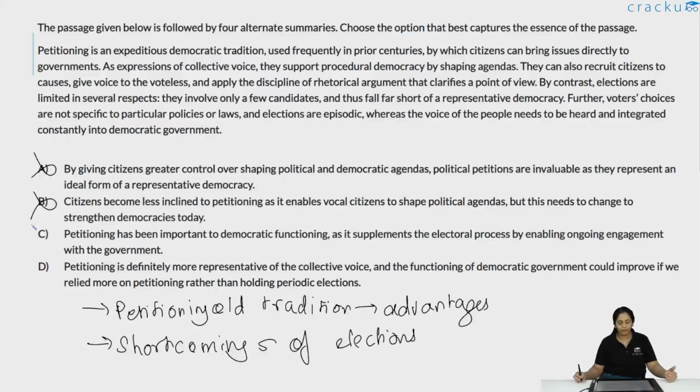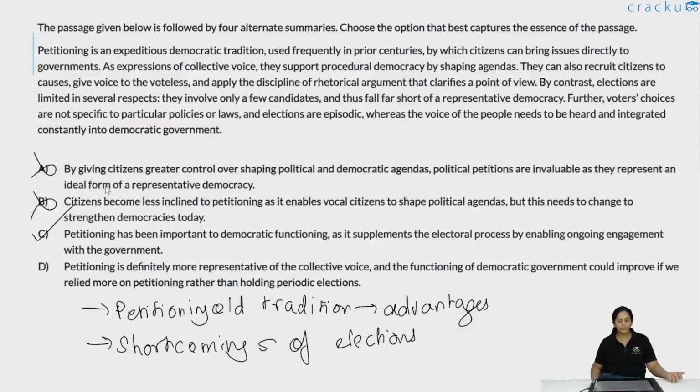Petitioning has been important to democratic functioning as it supplements the electoral process by enabling ongoing engagement with the government. Essentially, it is supplementing the deficiencies with the electoral process. That petition is an old tradition. What it does, it helps in overcoming the issues that are there with election process as such. So this is capturing both the points as such. What are its advantages? And its advantages essentially overcome the shortfalls of the election process. So C is actually capturing the main point of the paragraph as such.